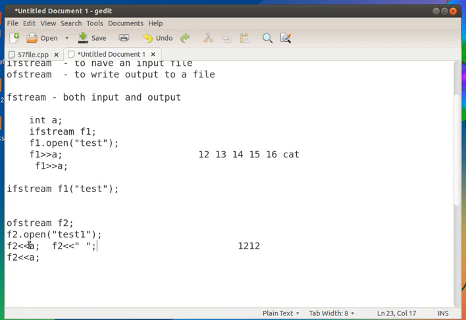That is, F2 A means the first value of 12 is written, then F2 space means a space is written to the file, then again F2 A means 12 is written again.